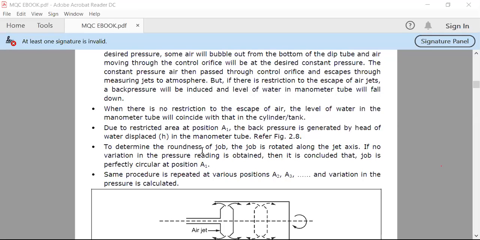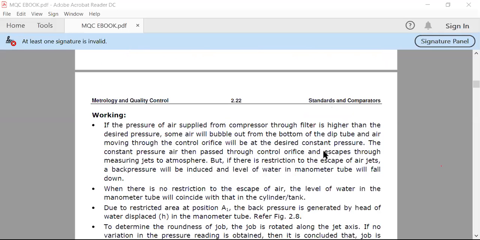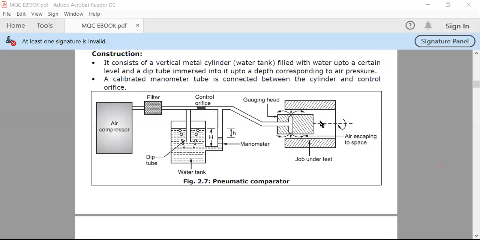If we measure the diameter with the help of a micrometer screw gauge and a vernier caliper, and at various points we get various readings of the diameter, it means that the round bar is not accurately round. So here we are using this pneumatic comparator to determine the roundness of the job. The job is rotated along its axis. So here we can rotate the job along this particular axis.